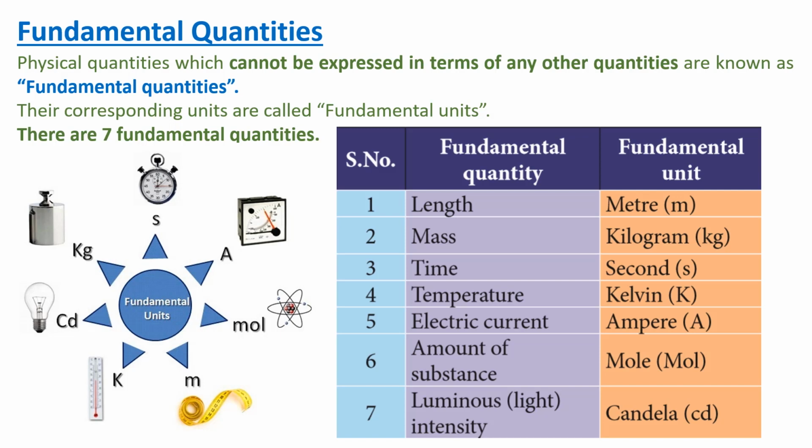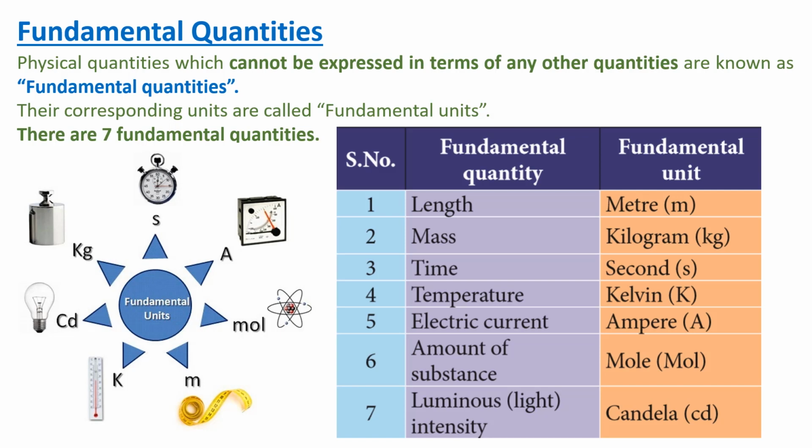Likewise, mass. What is mass? It is also known as weight. Weight of the thing is known as mass. When you are buying groceries at the shop, we are measuring it, isn't it? That is called the weight, also known as mass. The fundamental unit for mass is kilogram. We also have grams, milligrams, etc., isn't it? But the fundamental unit for mass is kilogram. It can be denoted as small k and small g.